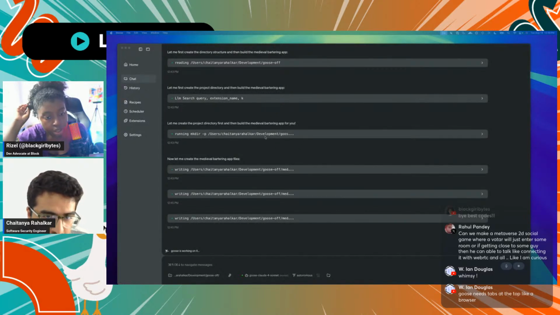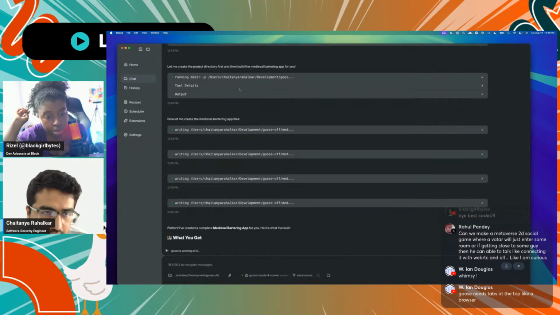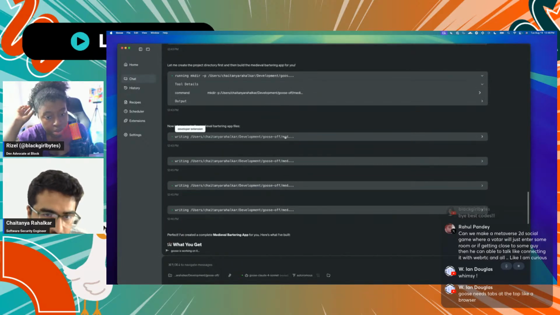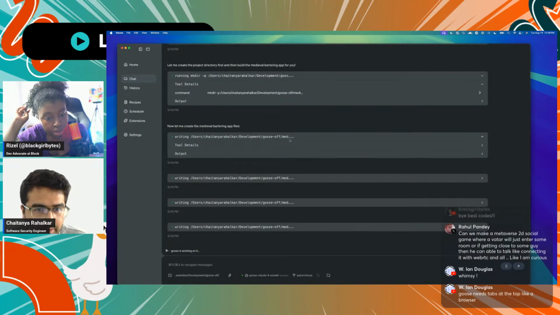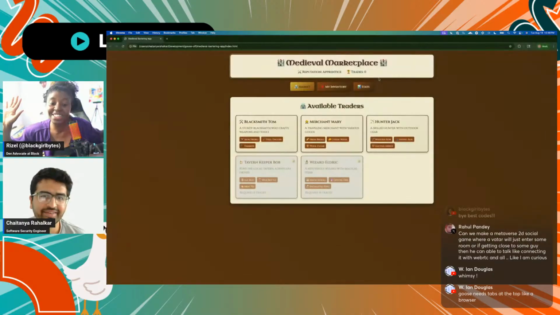It actually ended up creating a new folder for us, and I think it's making a full-fledged app, while the previous two were just single files. Okay, I think we made it. What the? Wow. I might have to do this method.